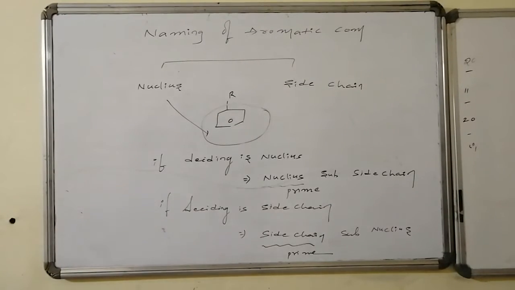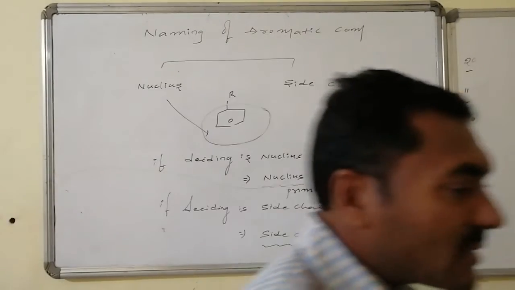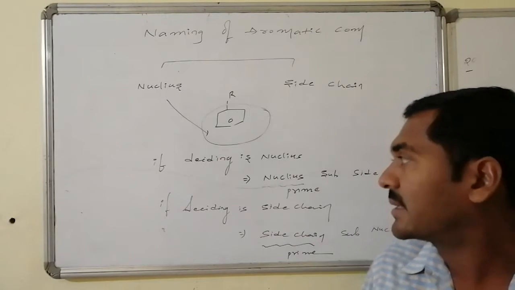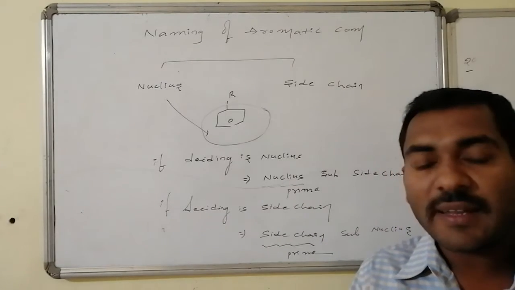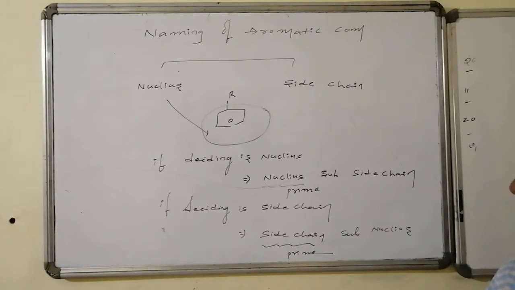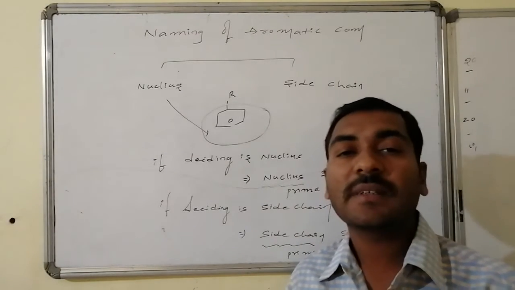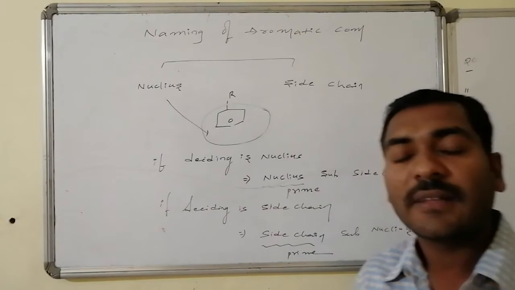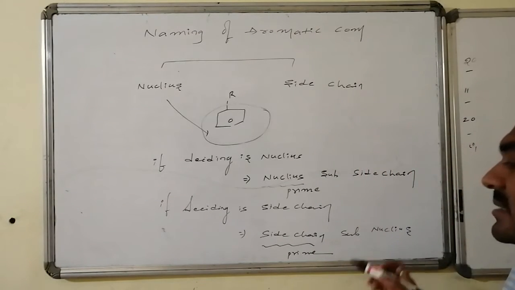Thus here one thing should be very clear, that if nucleus is major, nucleus is important, nucleus is the prime, then in that case we can say it as nucleus which is having substitution as one of its side chain. Similarly, if side chain is the major, side chain is the prime, side chain is the deciding, then we can say nucleus is present as the substitution.